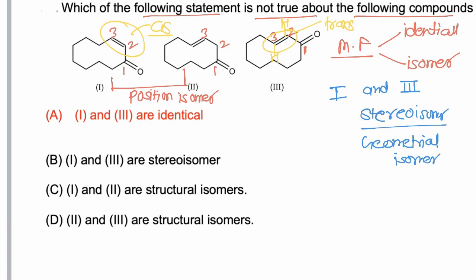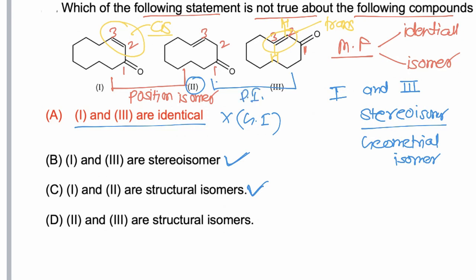So the first option, 1 and 3 are identical, is incorrect because 1 and 3 are geometrical isomers. 1 and 3 are stereoisomers: yes, this statement is correct. 1 and 2 are structural isomers: yes, correct, because 1 and 2 are position isomers and position isomers are structural isomers. Second and third are structural isomers: this is also correct, because they are position isomers, differing in the position of the multiple bond. But we have to find which is not true, and option A is not true, and hence the correct answer is A.